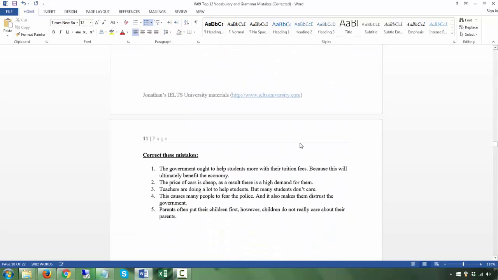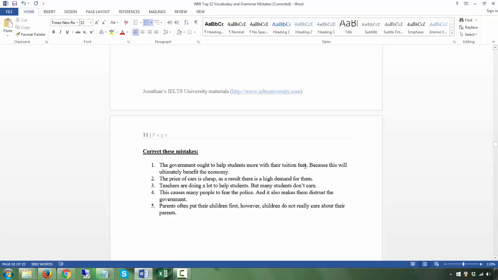Okay, the government ought to help students with more of their tuition fees because it's a conjunction. So basically you're linking these two clauses together within the sentence. Okay, so you don't put a full stop because this is a conjunction, not an adverb. The price of cars is cheap. Full stop. As a result, there's a high demand. You can put a comma there. Okay. Teachers are doing a lot to help students, but never use but with a full stop before it. Okay. But this is a conjunction again. As a result, it's not a conjunction.